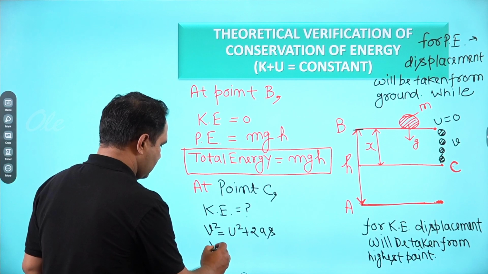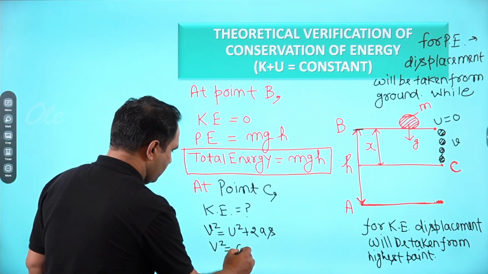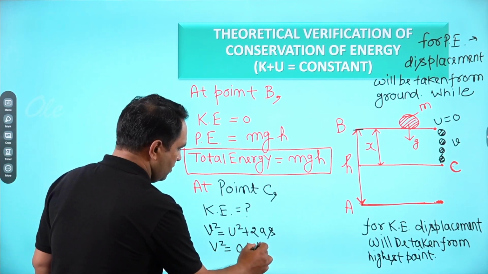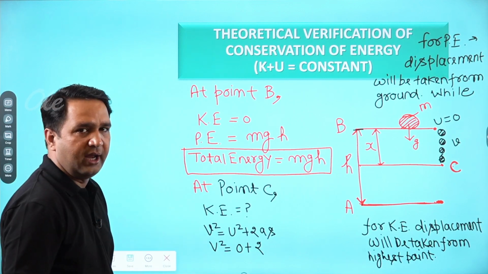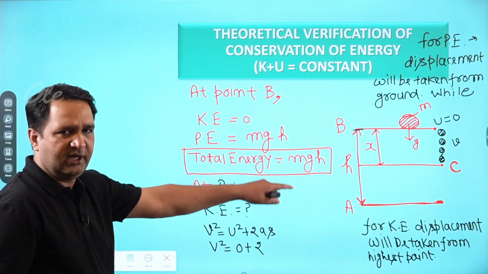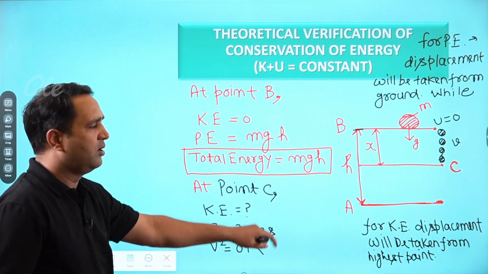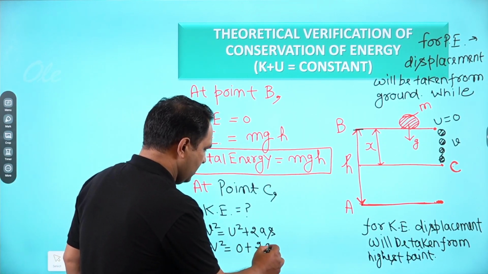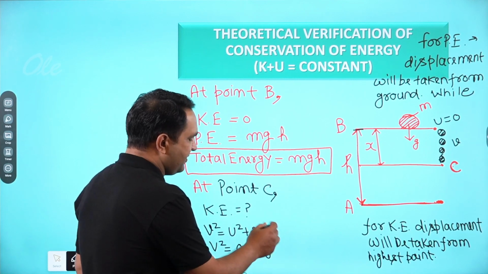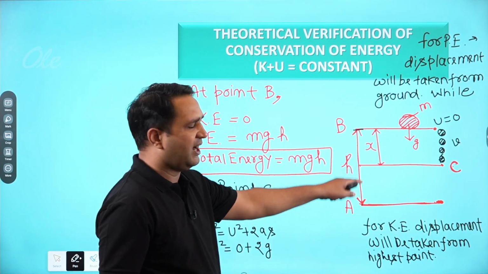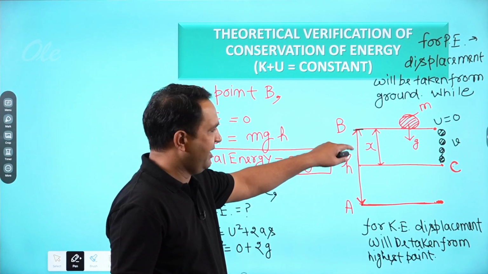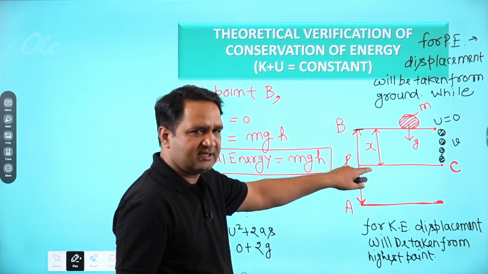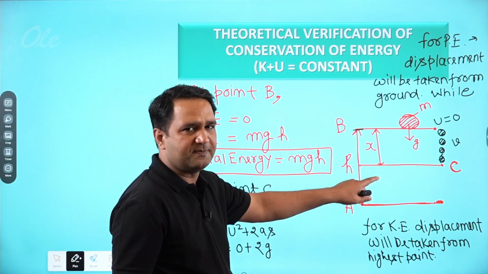So V square is equal to 0 plus 2. And what is the acceleration? Acceleration is due to gravity. Earth is applying some force on this ball, right? So acceleration is due to gravity, 2g. Now what will be the displacement? The total height is h and it has covered x distance. So what will be the displacement?